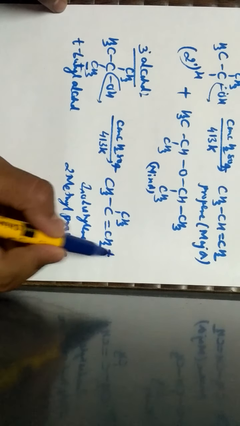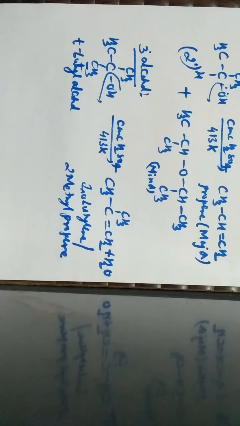Along with this, there is an elimination of water as a byproduct.